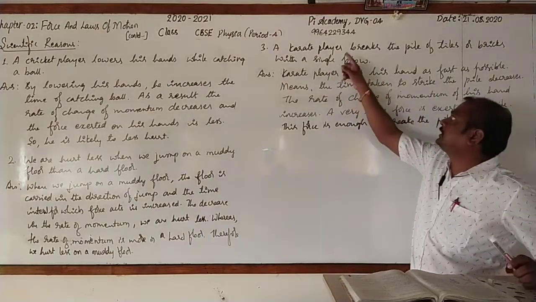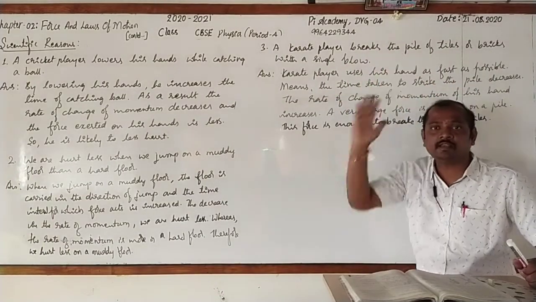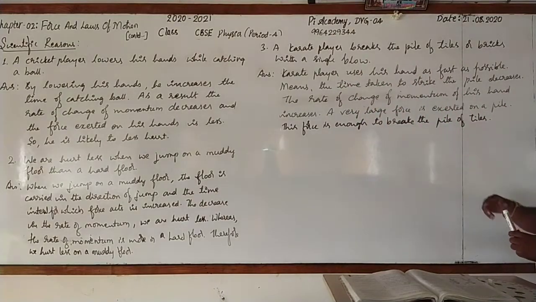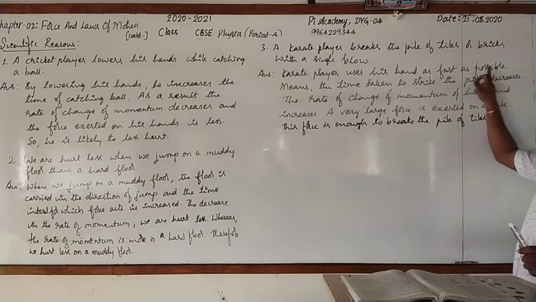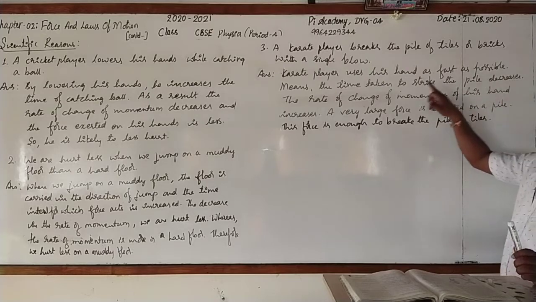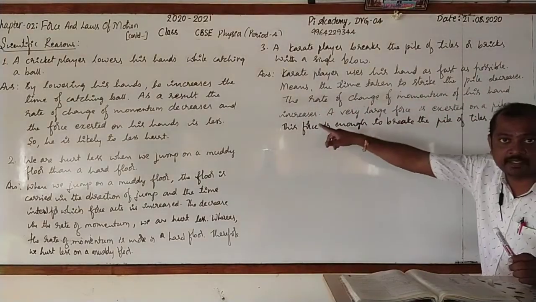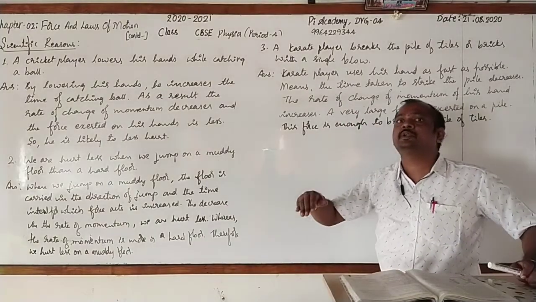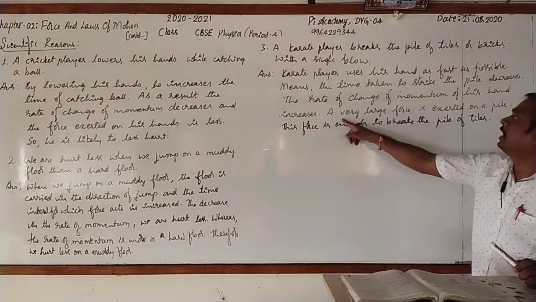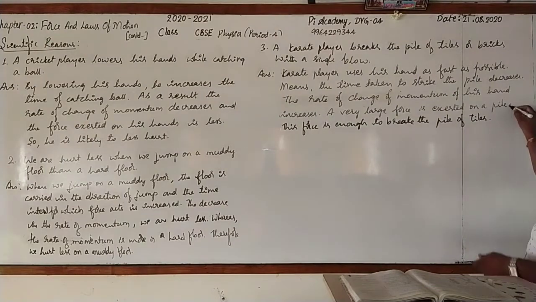See that. A karate player breaks a pile of tiles or bricks with a single blow. Reason: the karate player moves his hand as fast as possible, which means the time taken to strike the pile decreases. Therefore, the rate of change of momentum of his hand increases. When the rate of change of momentum increases, force exerted will also increase. See that, a very large force is exerted on the pile of tiles.